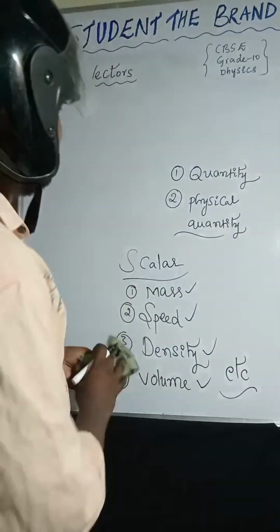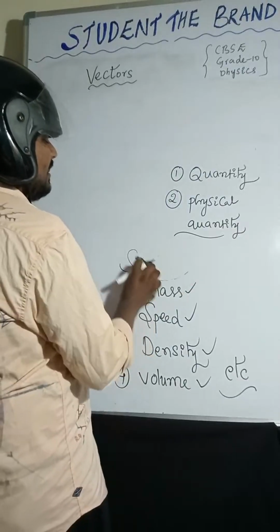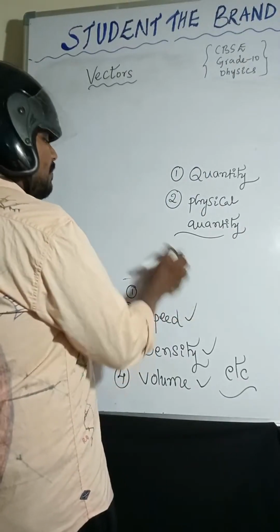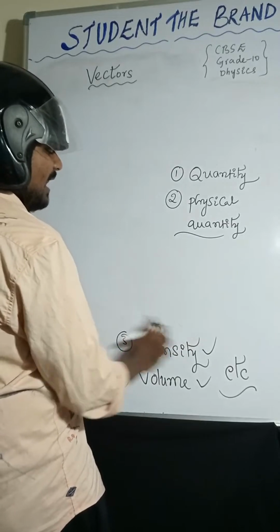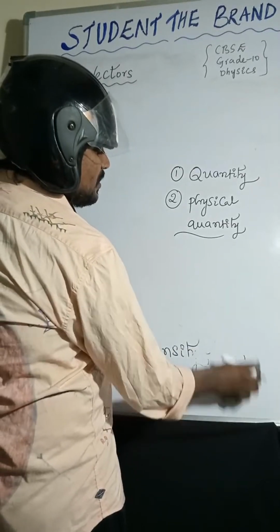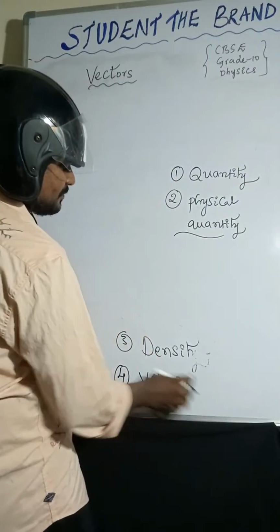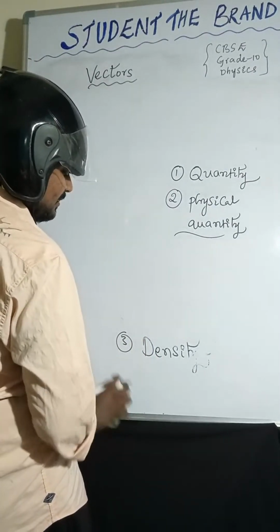That is about scalar. Coming to vectors: the quantity which has both magnitude and direction is called vector.